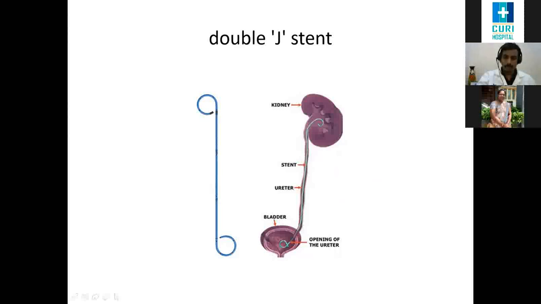This is an image of a double J stent. It shows the upper end of the stent in the renal pelvis and the lower end in the bladder, and it is placed from the kidney into the urinary bladder through the ureter.